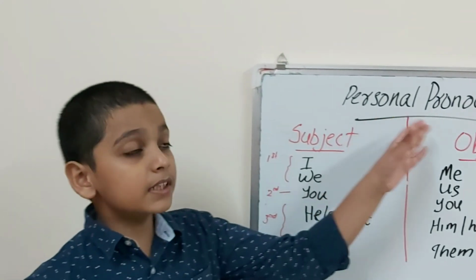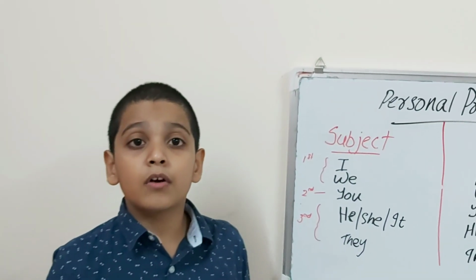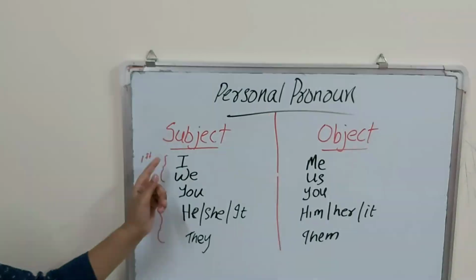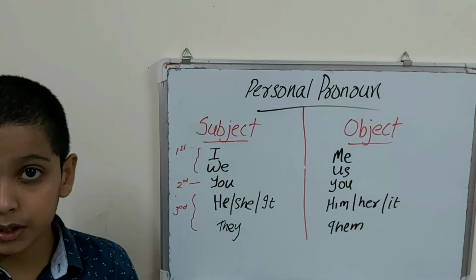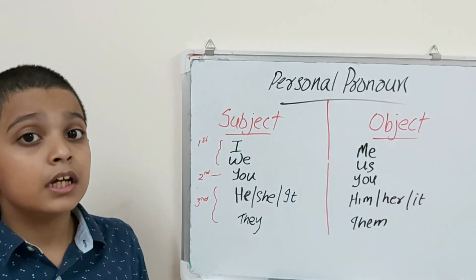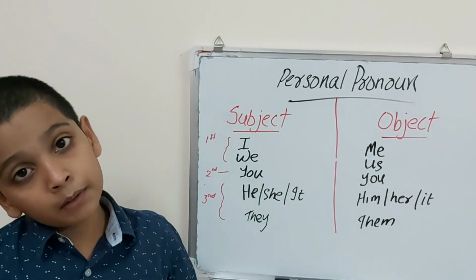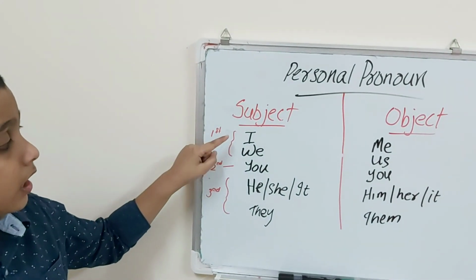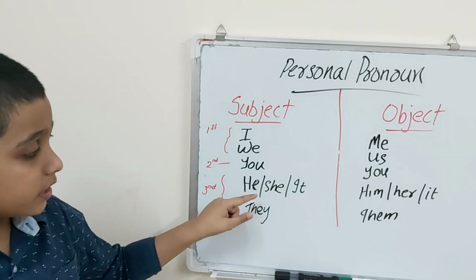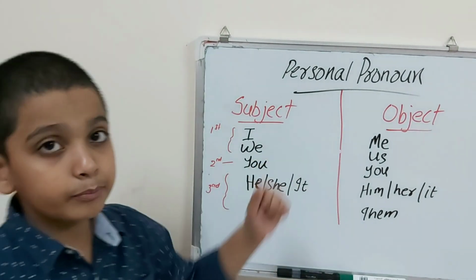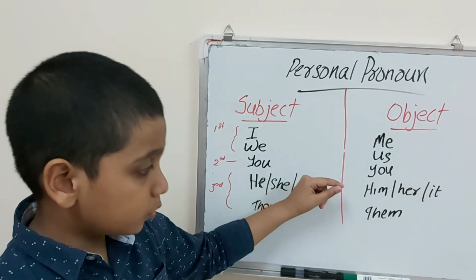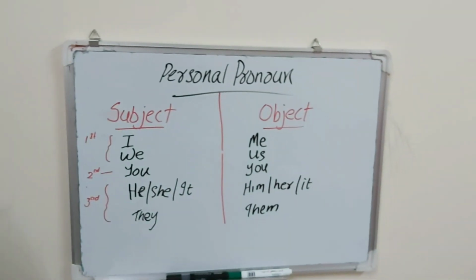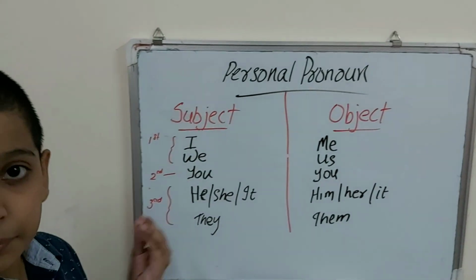First, we will learn about personal pronouns. Personal pronouns replace nouns referring to people. So they are subject and object pronouns. Subject pronouns always come before verbs, and object pronouns come after verbs. So the subject pronouns are I, we, you, he, she, it, and they. The object pronouns are me, us, you, him, her, it, and them. So I will explain this through some examples.